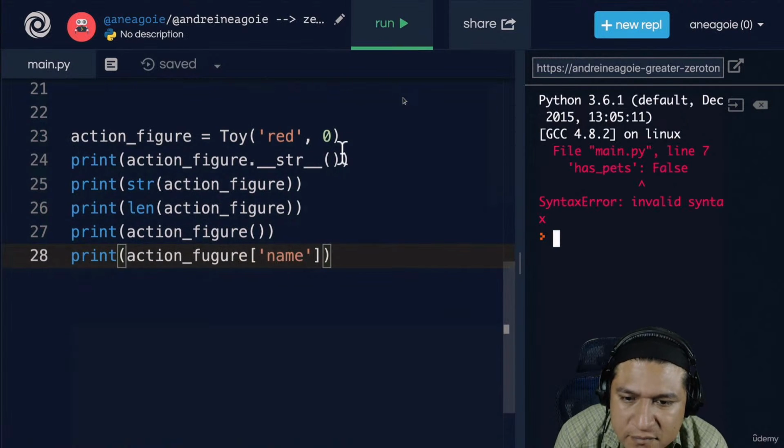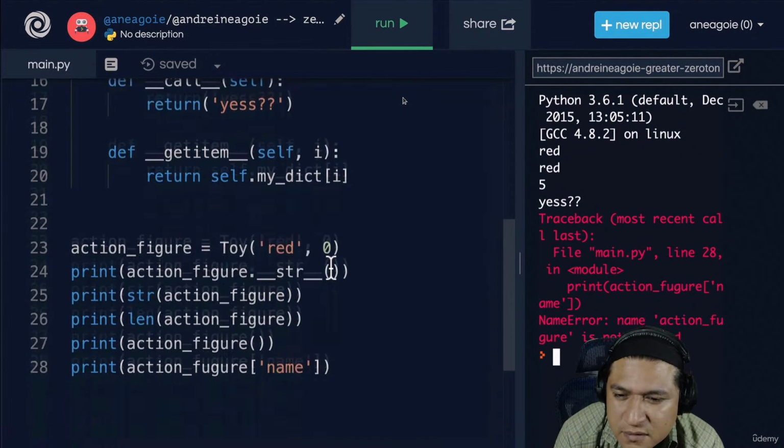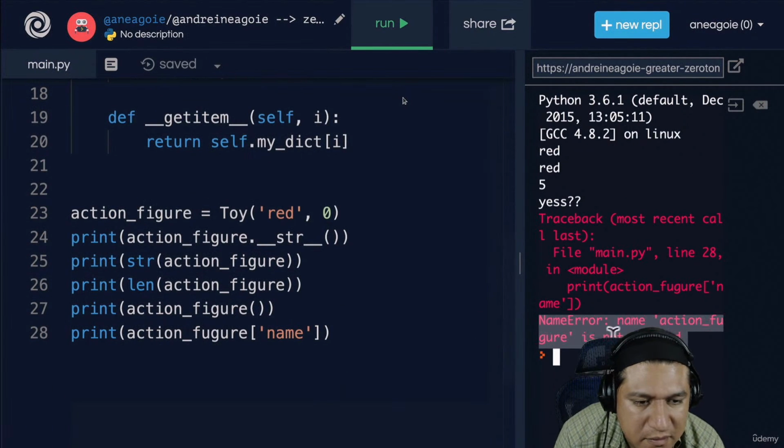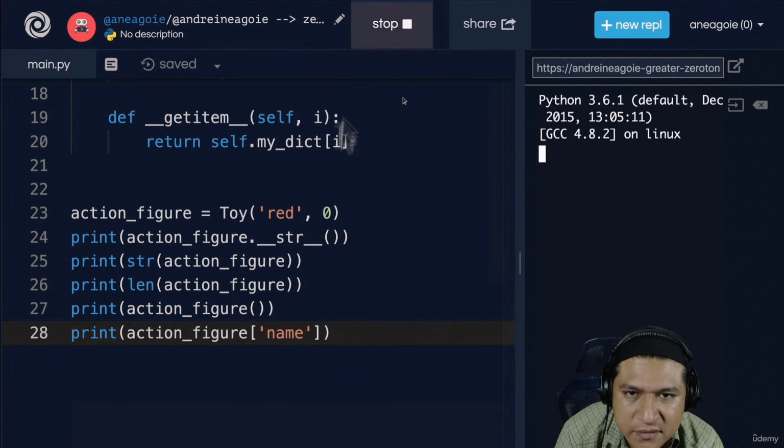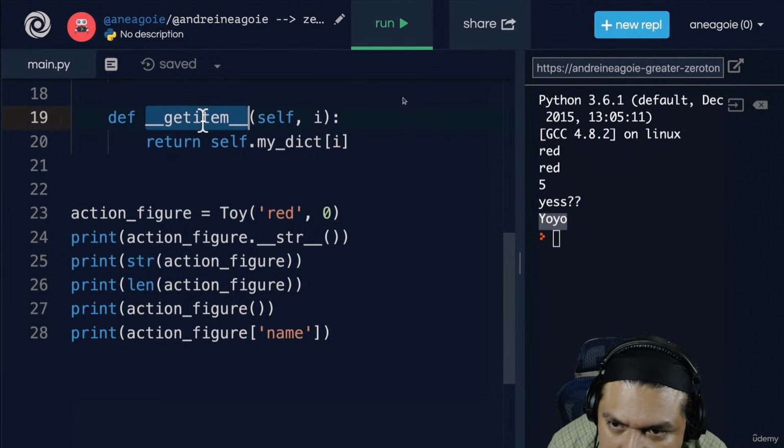And if I print this, forgot to add, let's try that again. And if I scroll down, you can see I'm really good at reading errors. Name action figure is not defined because it's action figure. Not figure. Okay. That's better. Look at that. There we go. Yo-yo was being able to access using this bracket notation, using the get item dunder.